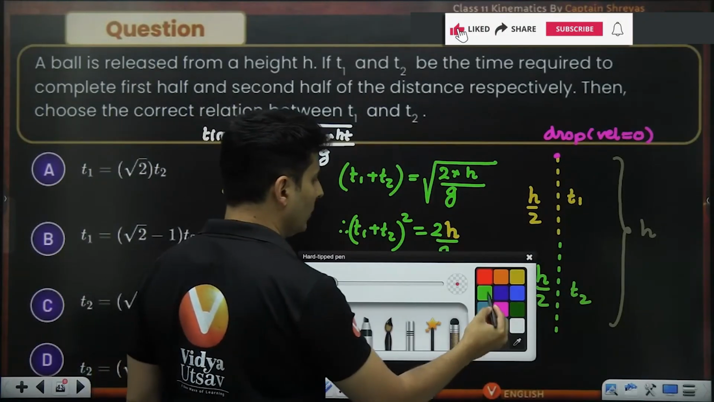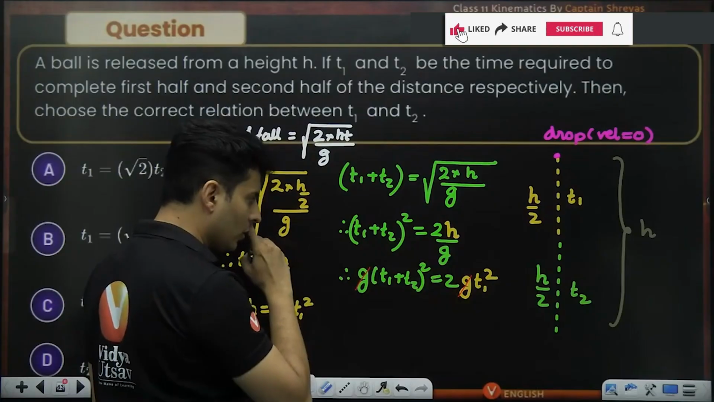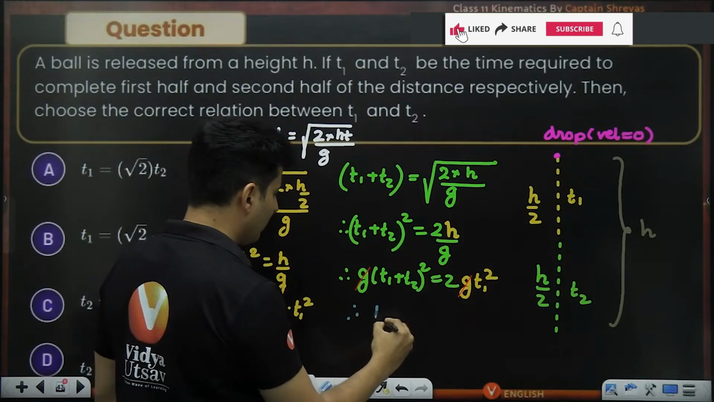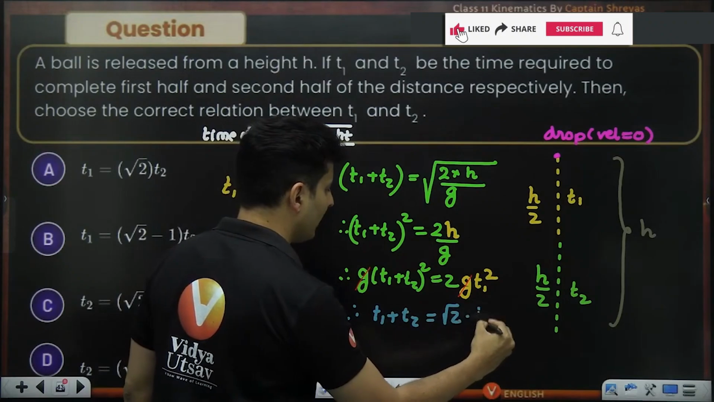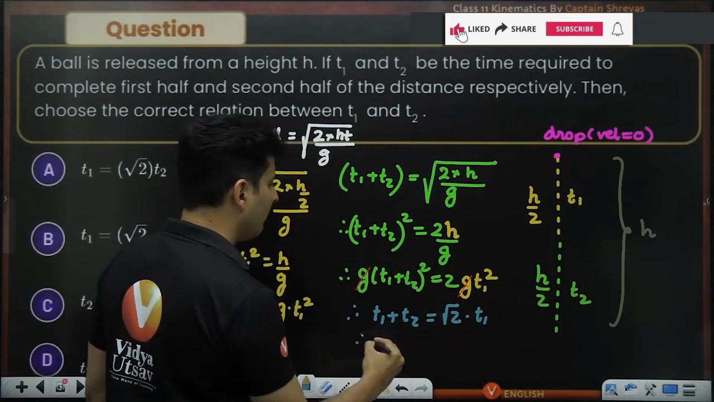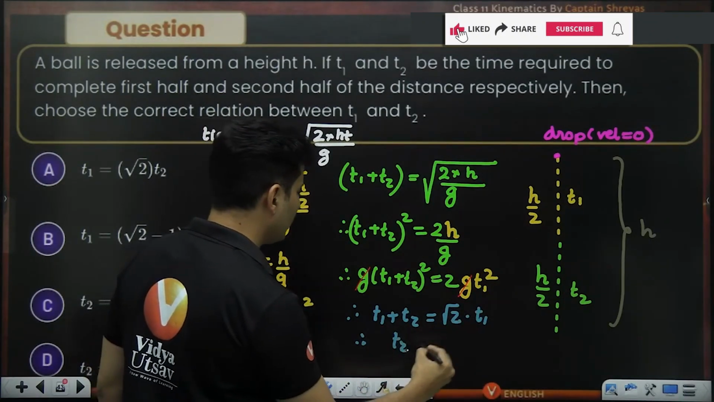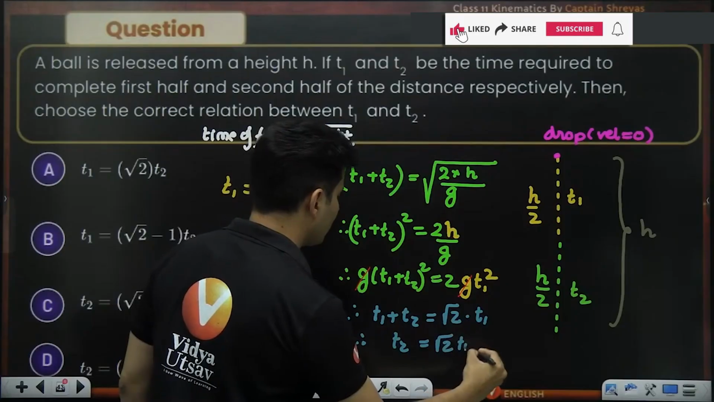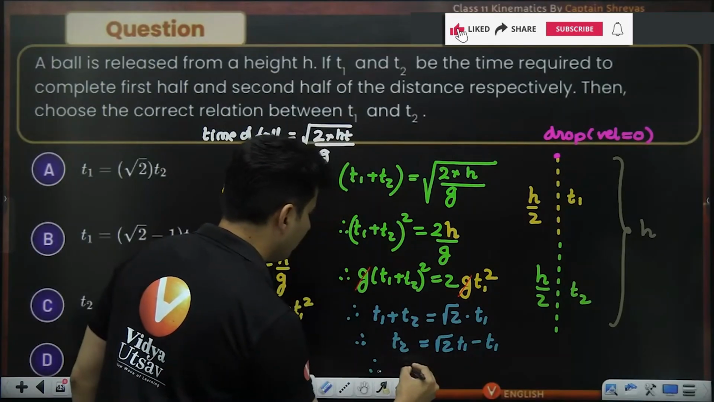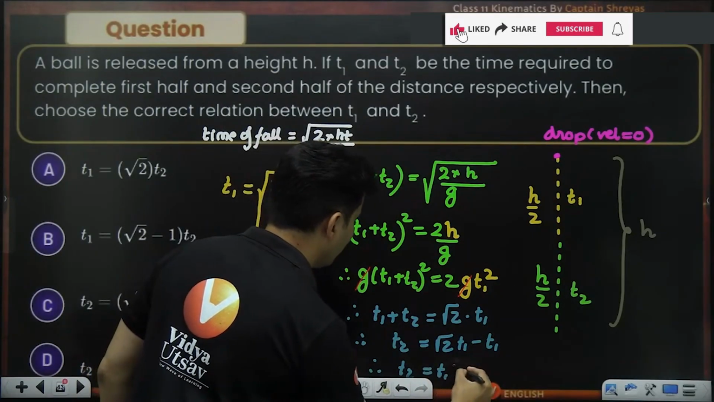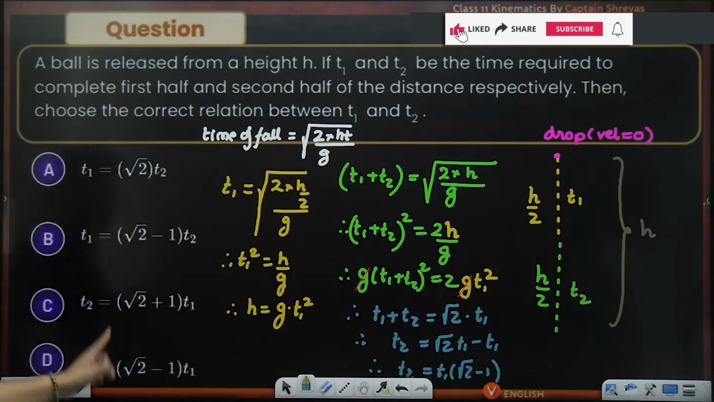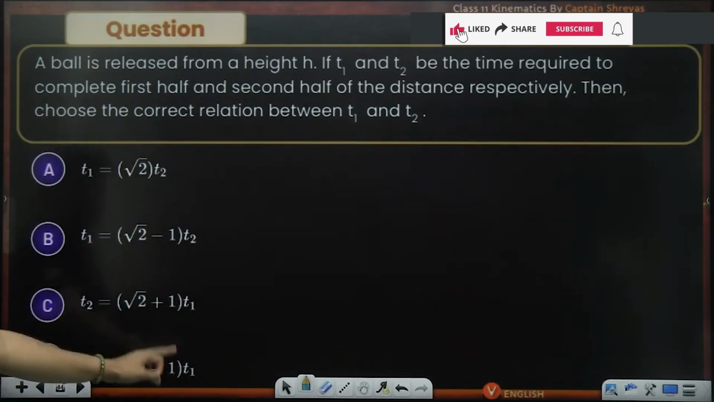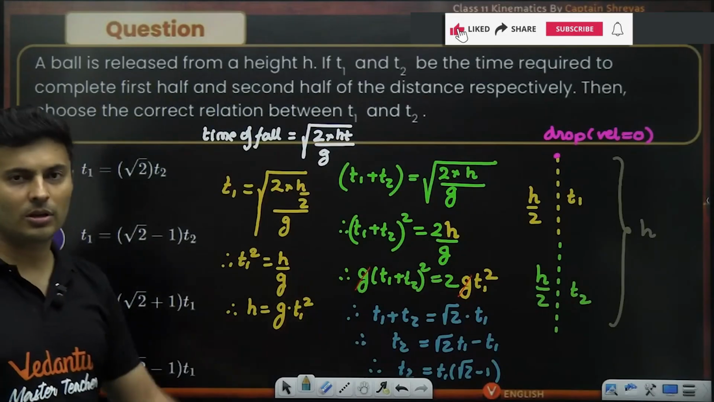Now, what I will do is take square roots on both sides. So, therefore, T1 plus T2 will be root 2 times T1. So T2 will be root 2 times T1 minus T1. Therefore, T2 will be T1 common, root 2 minus 1. So T2 is root 2 minus 1 times T1, which is option D, of course. Yes, D for your Diksha ma'am.